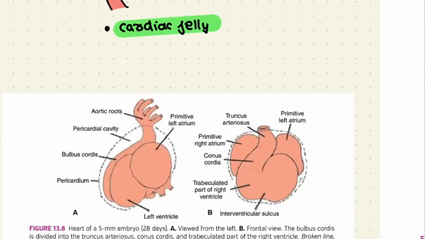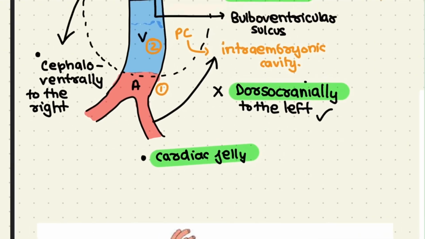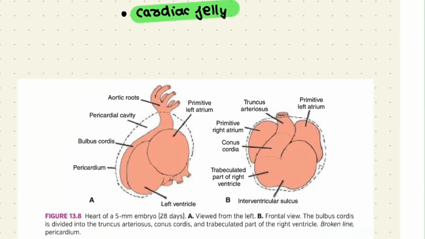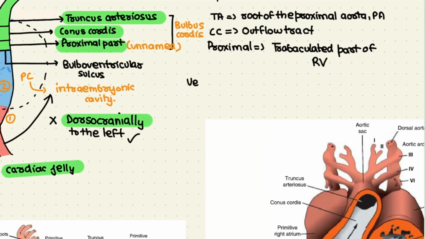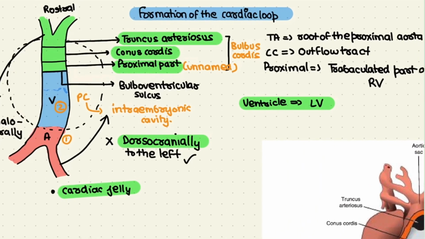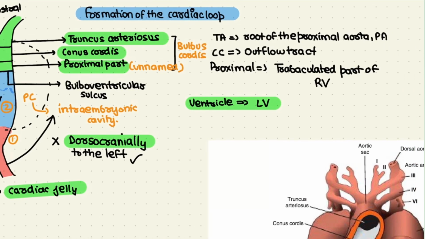This leads to the formation of a primitive primordial heart, in which the structures are quite reversed, and during this process the atria, which were outside the pericardial cavity, get incorporated inside it. The atrial portion will form the primitive left atrium and the primitive right atrium. The ventricular portion of the cardiac tube will get trabeculated to form the left ventricle, and the proximal part of the bulbus cordis will form the trabeculated part of the right ventricle.